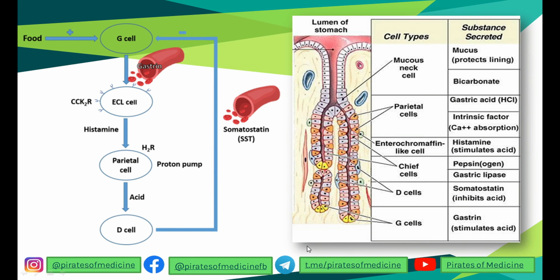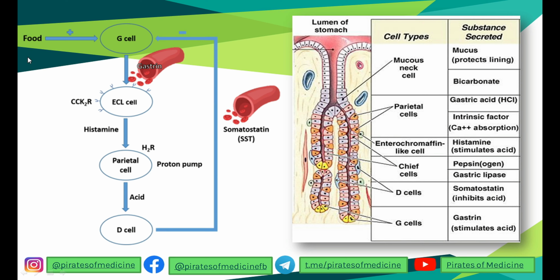So in the stomach we have various types of cells in the gastric pits on the mucosa of the stomach. One of these cells is the G cells, which stimulate secretion of gastrin. We also have D cells, which have an inhibitory effect by secreting somatostatin, and parietal cells, you all know, secrete intrinsic factor and HCl. Also we have these cells called enterochromaffin-like cells, which secrete histamine, and they are coupled with histamine H2 receptors of the stomach.